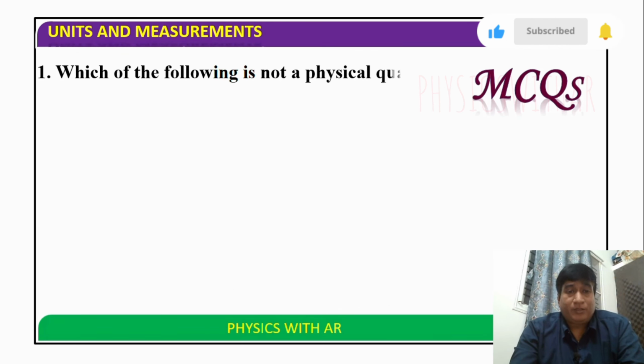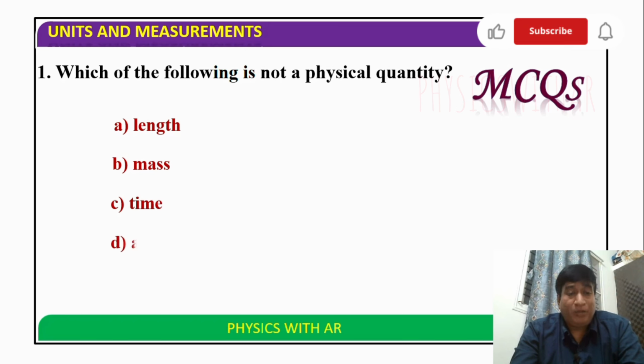Students, please pause the video and find the answer, and if you know it, please comment below. Which of the following is not a physical quantity? Length, we can measure. Mass, we can measure. Time, we can measure. Air, we cannot measure. So air is not a physical quantity. The right answer is air.